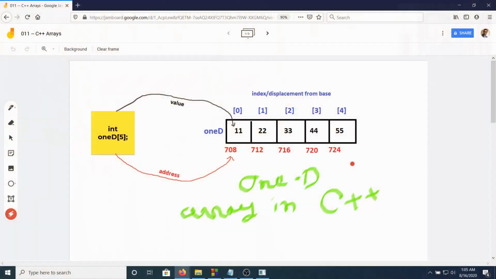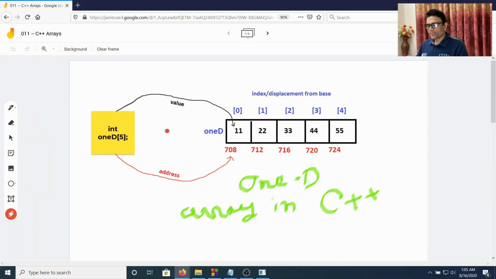If you look at the screen, I have declared a one-dimensional array 1D of size 5. If an integer occupies 4 bytes, then 20 bytes are allocated. Let's say the starting byte number is 708, and so it will end at 727. So these 20 bytes are allocated.